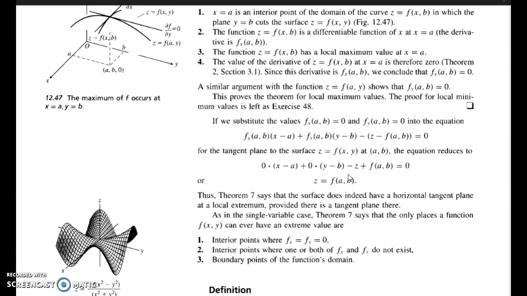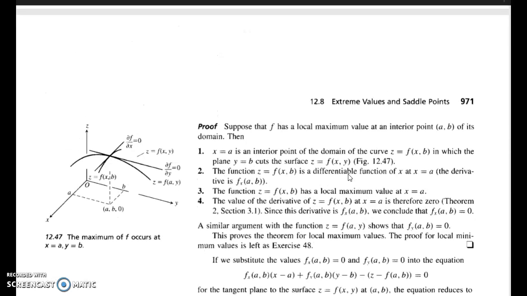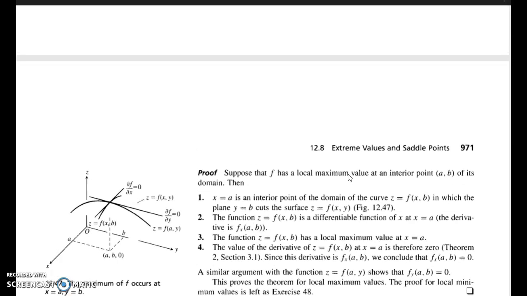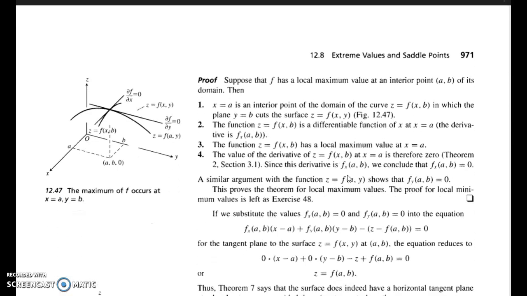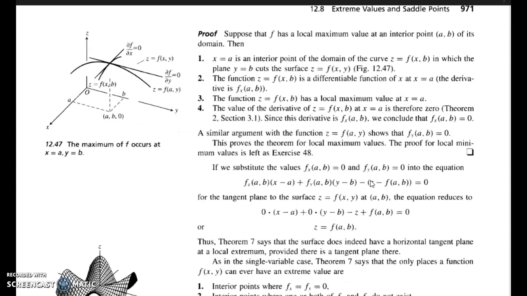Very simply, we can convert this f of (x, y) into a function of one variable, and then apply the same result of local maximum for one variable. That is what we have done here.